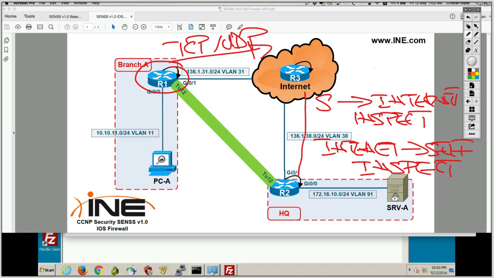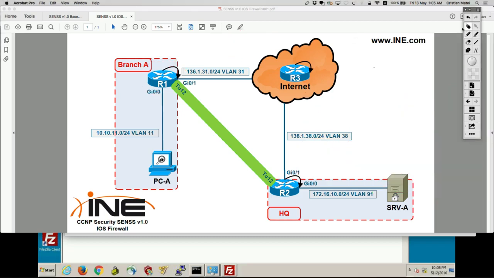And then traffic which cannot be inspected, like EIGRP traffic, the IGP, or ESP traffic, you're gonna pass it in both ways. So you're gonna also say self to internet pass ESP, and also internet to self pass ESP. So whatever has to work and is not supported by inspection, you're gonna pass it. Okay.